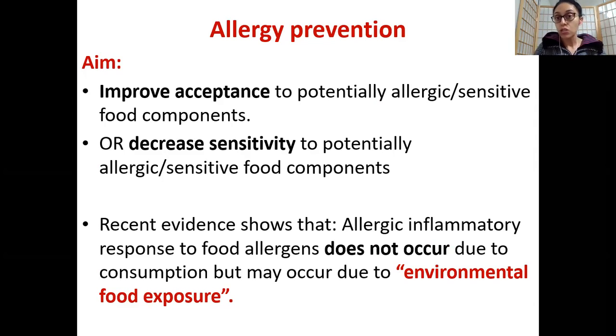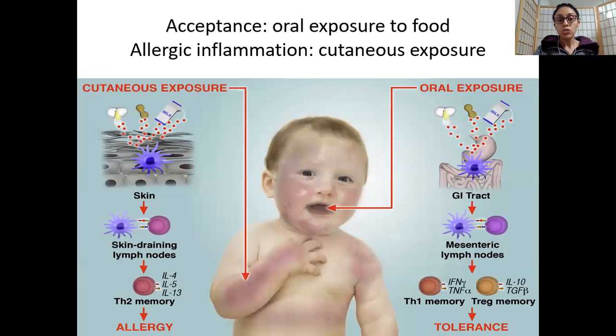So what has research shown? There is one big hypothesis which is going on, called environmental food exposure. Let me show you this diagram. Do you see this cutaneous exposure? Cutaneous exposure is your skin exposure. So food exposed via inflamed skin. The catchword over here is inflamed, the skin being inflamed. And then you have oral exposure.